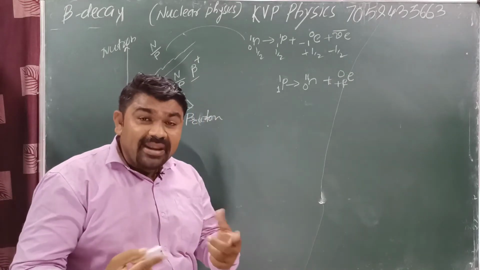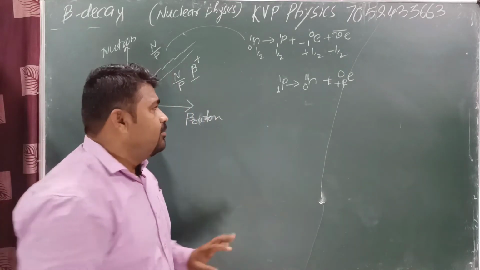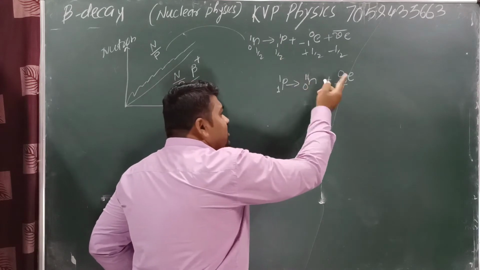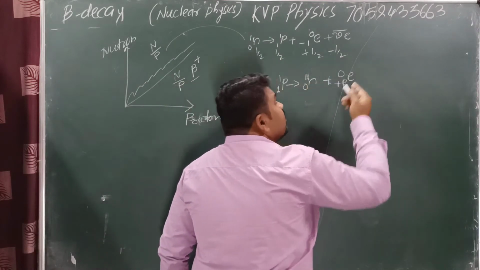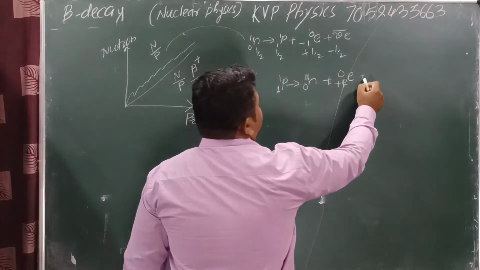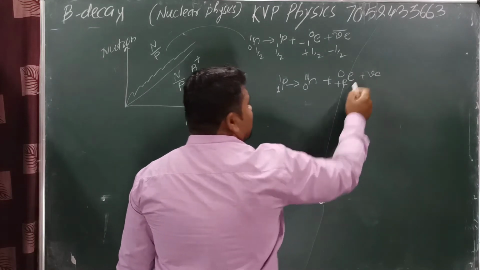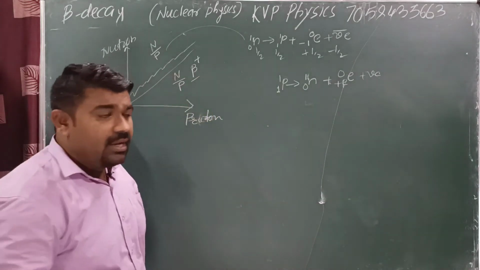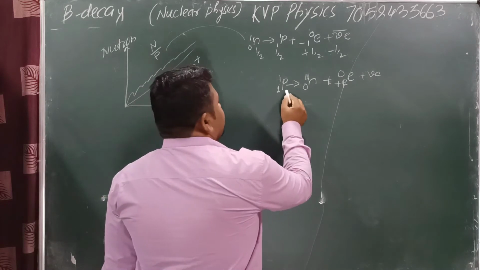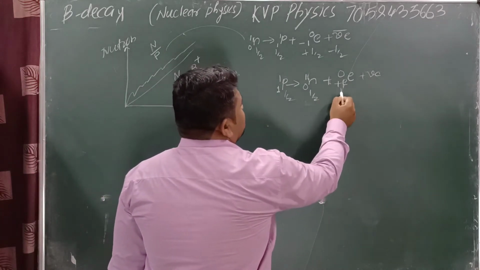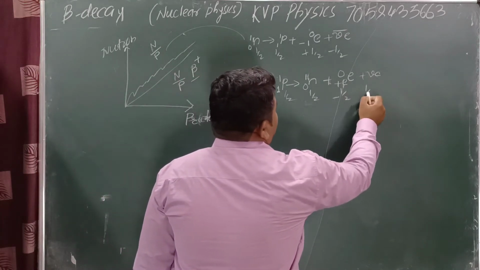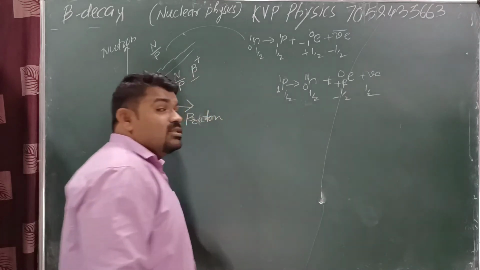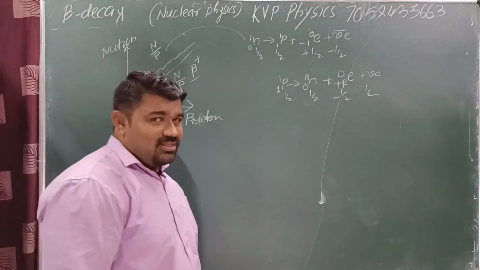आगे समझ में, हम क्यों एंटी ले रहे हैं? समझ में आ गया आपको? मतलब यहाँ इलेक्ट्रॉन है, यहाँ एंटीन्यूट्रिनो ले लो, यहाँ एंटी पॉजिट्रॉन है, न्यूट्रिनो ले लो. Okay, means there is a new suffix for electron neutrino. Electron neutrino. Yes or no? Here spin is 1 by 2. Here spin is 1 by 2. Here spin is minus 1 by 2. Here spin is 1 by 2. Means here spin and momentum are also conserved in this case.